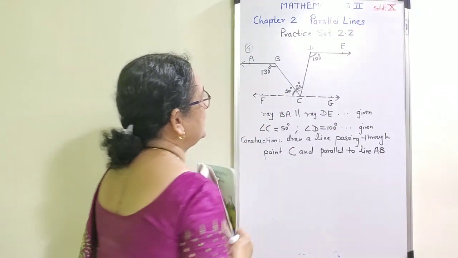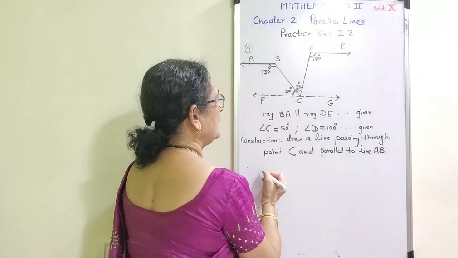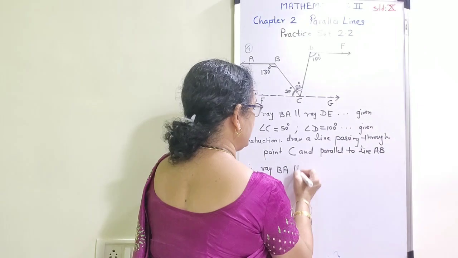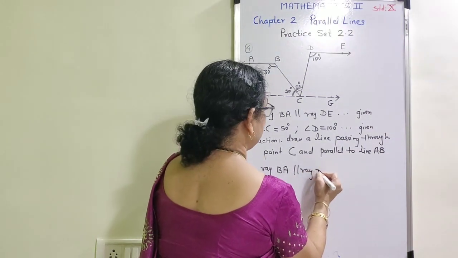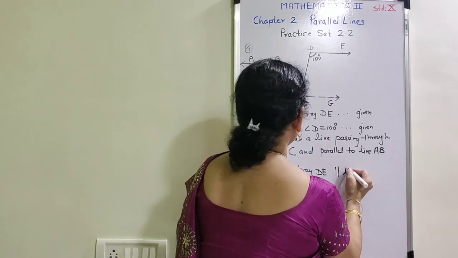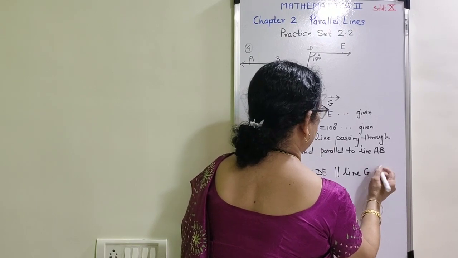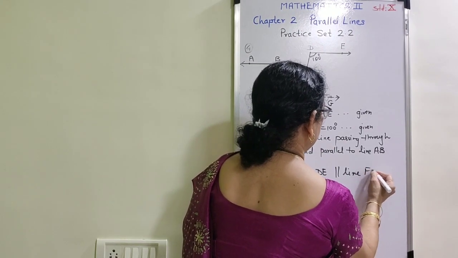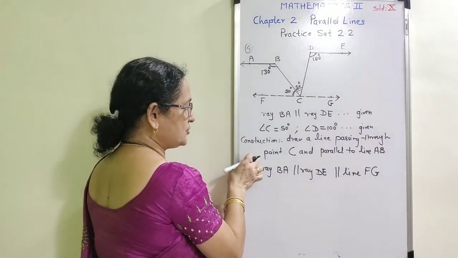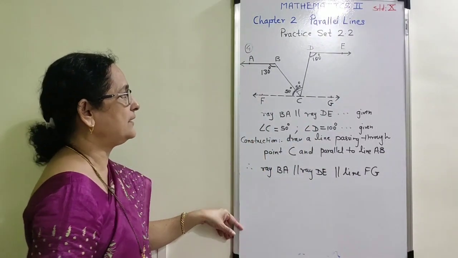Since it is parallel to line AB, it should be ultimately parallel to ray D, and therefore we are getting ray B is parallel to ray D and ray D also is parallel to line GF or FG. Now from this construction and given, we have the conclusion that all the three are parallel to each other.